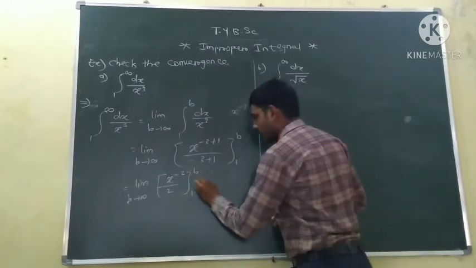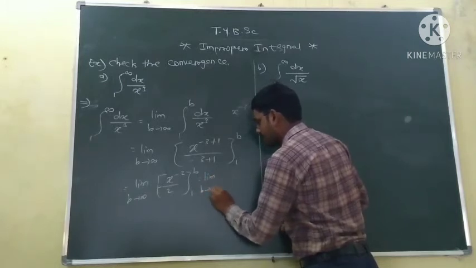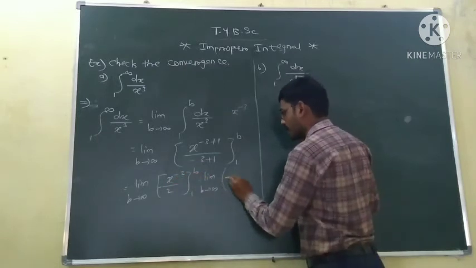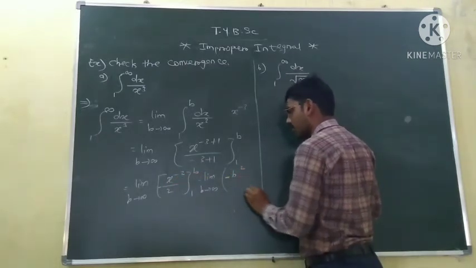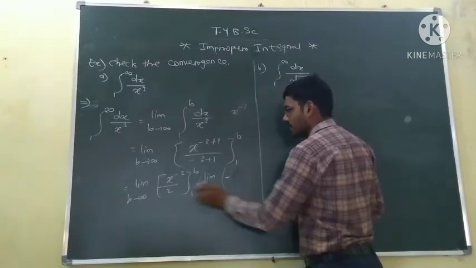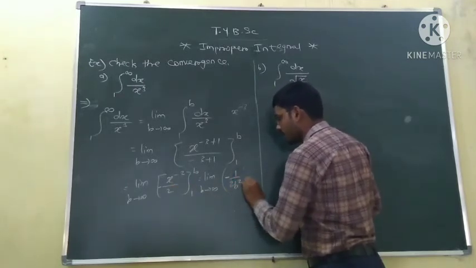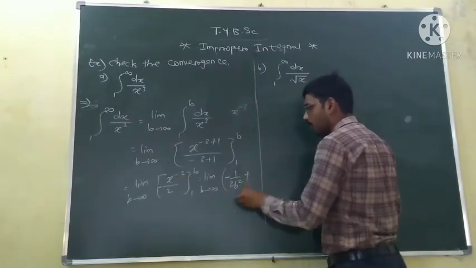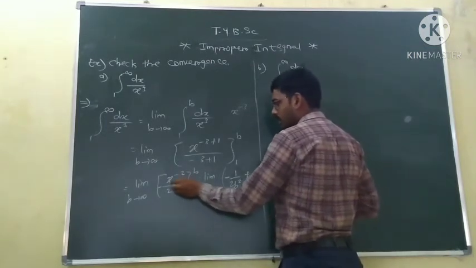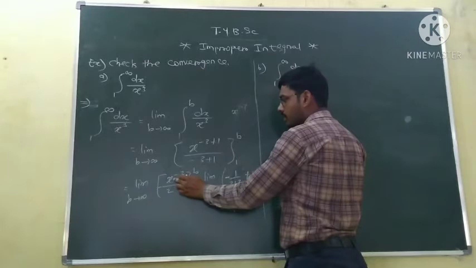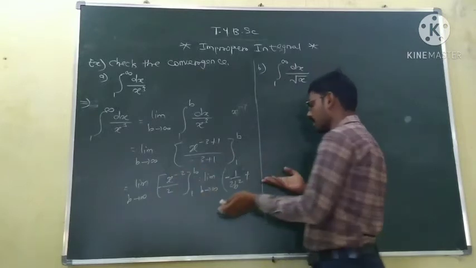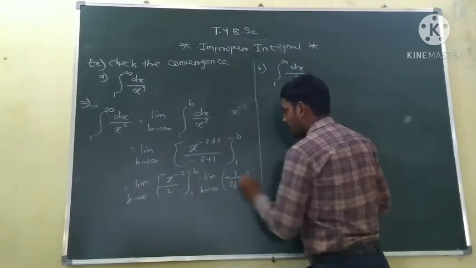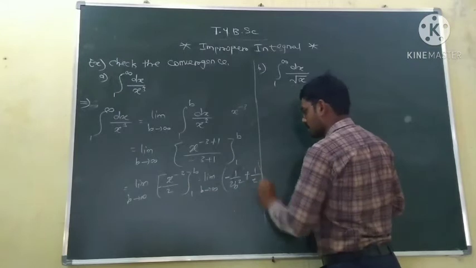Put first x equal to b: minus b to the power minus 2, that is 1 upon 2b square. Then put x equal to 1: minus of minus becomes plus, and 1 to the power minus 2 is 1 upon 1 squared, which is just 1, so we get 1 upon 2.